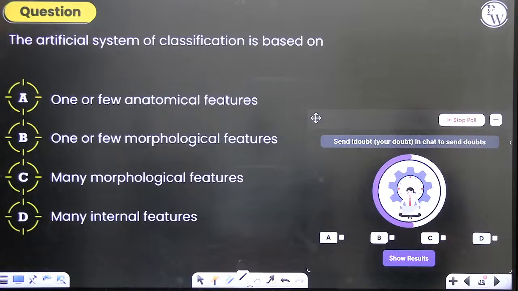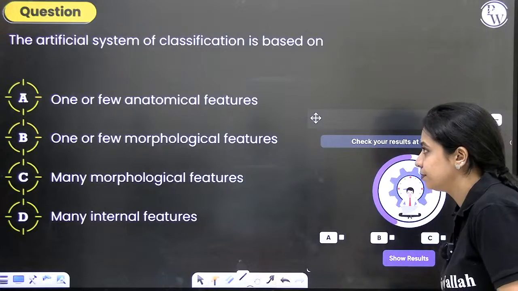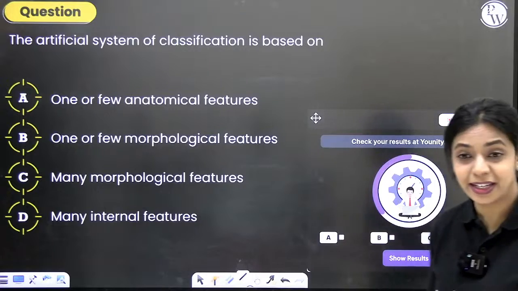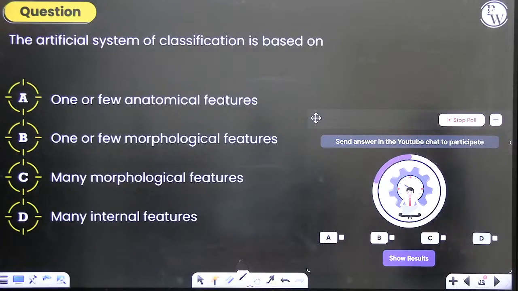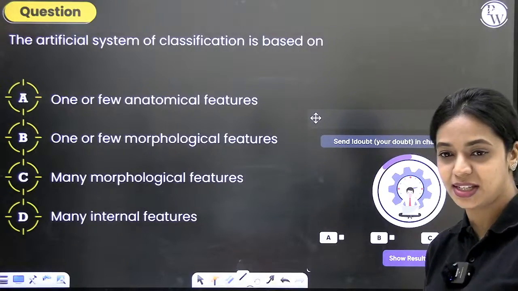The artificial system of classification is based on one or few anatomical characters, one or few morphological features, many morphological features, many internal features. What do you think is the correct answer?